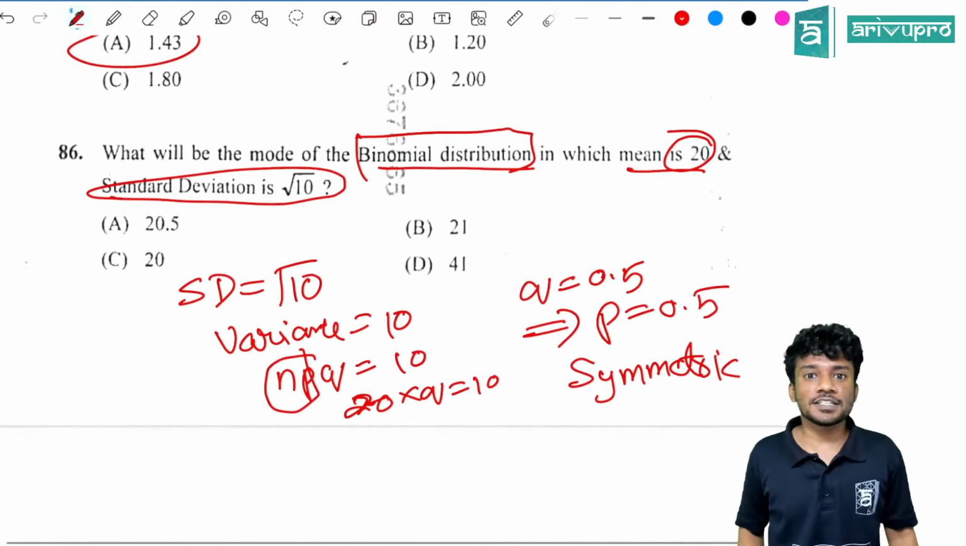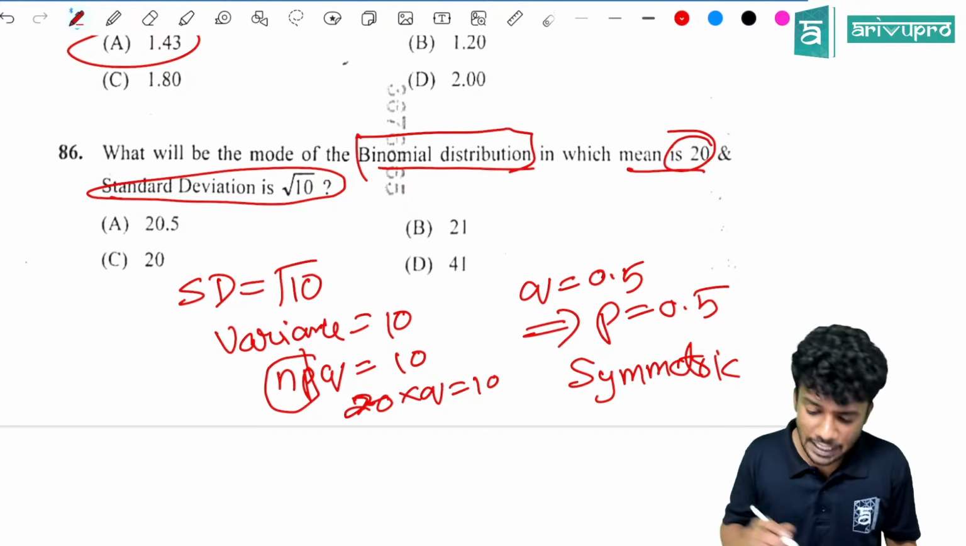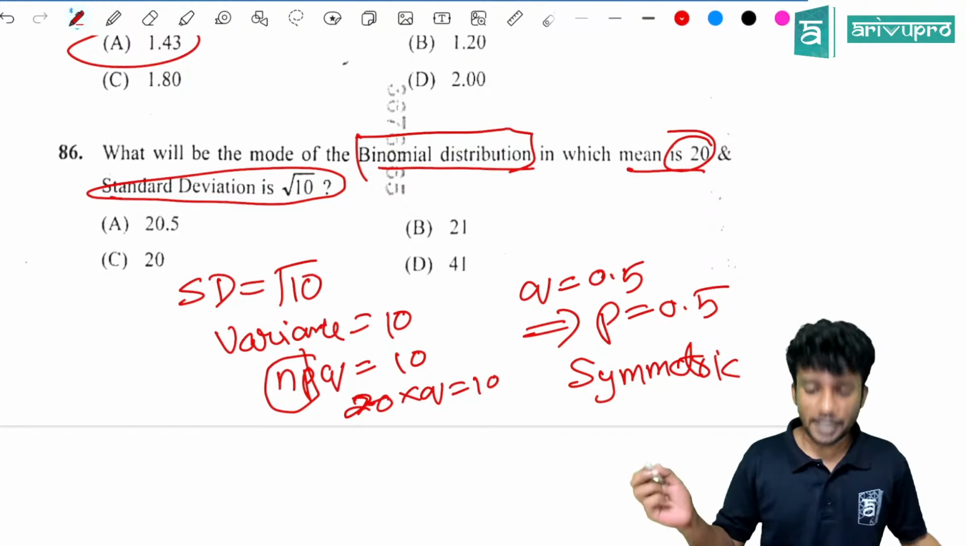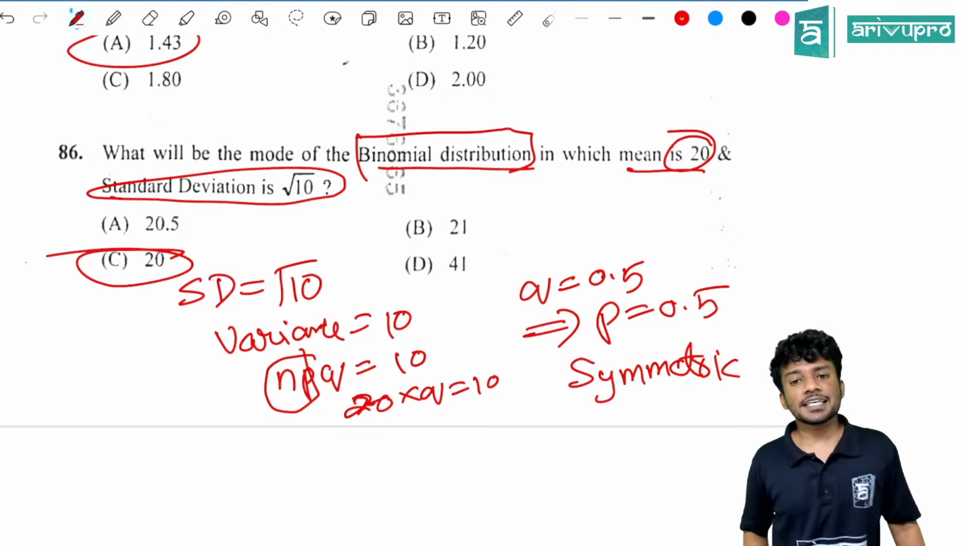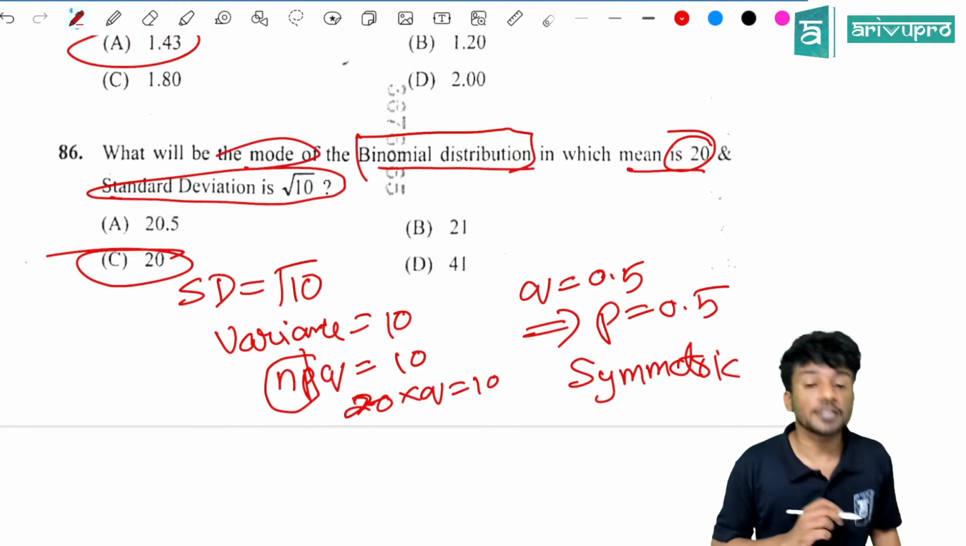Yes, symmetric, which is very important. That's why the mean, median, and mode will all be equal. So option C is 20. So the mode is 20.